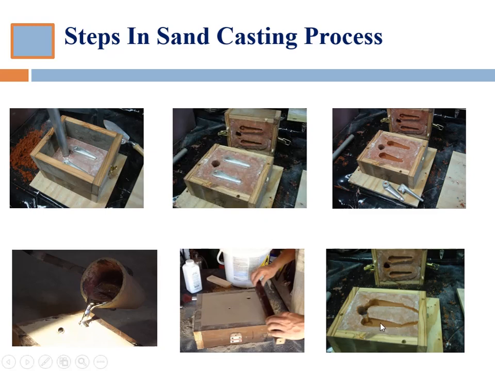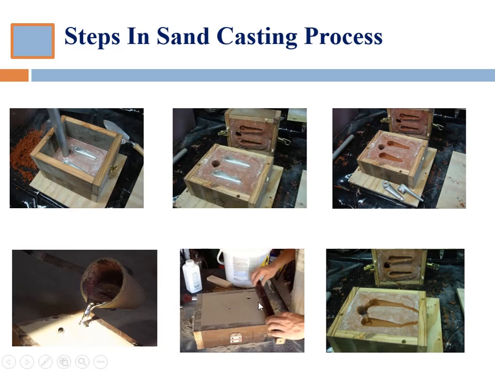If it gets trapped within the cavity, then the metal cannot take the place of that air, and after solidification we have the pores, which is a very undesirable thing in the casting, which reduces the strength of the object.